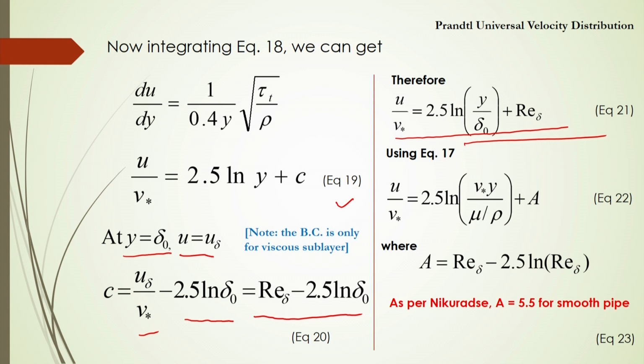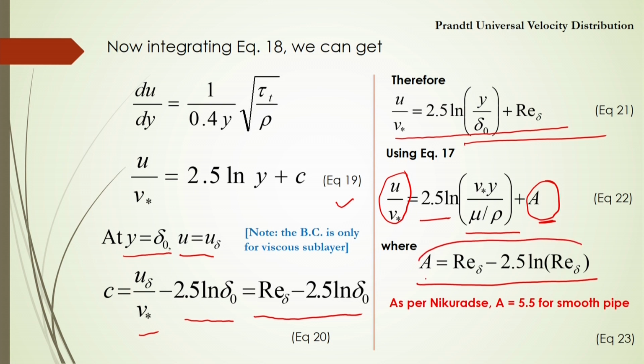Now, using equation number 17, u by u star will be 2.5 ln of v star y by mu by rho plus A. This A is a parameter, defined after simplification as Re delta minus 2.5 ln delta. As per Nikuradse's experimental observation, this A is 5.5 for a smooth pipe.